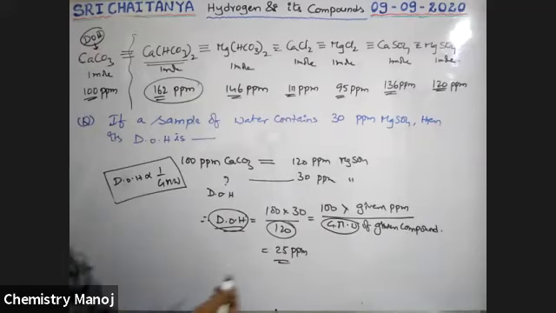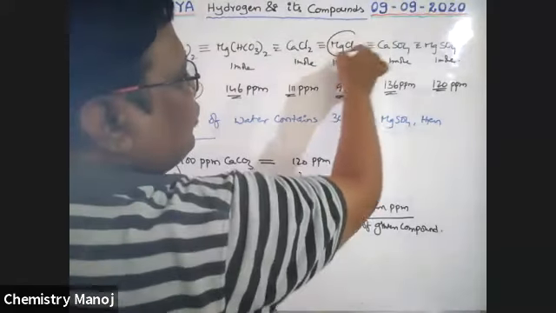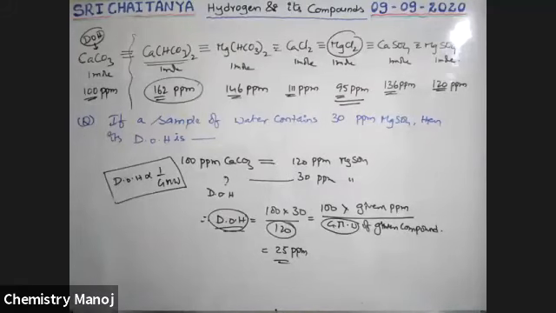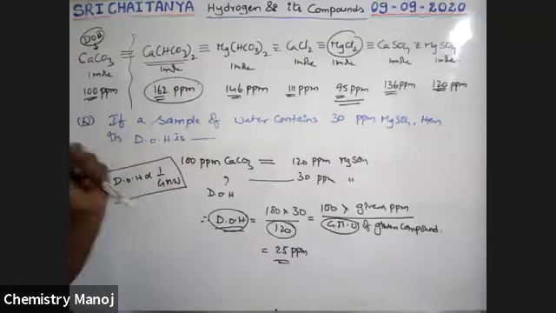Yes. Next, magnesium chloride has the least molecular weight among all these chemicals. That creates more degree of hardness. So let us take an example.